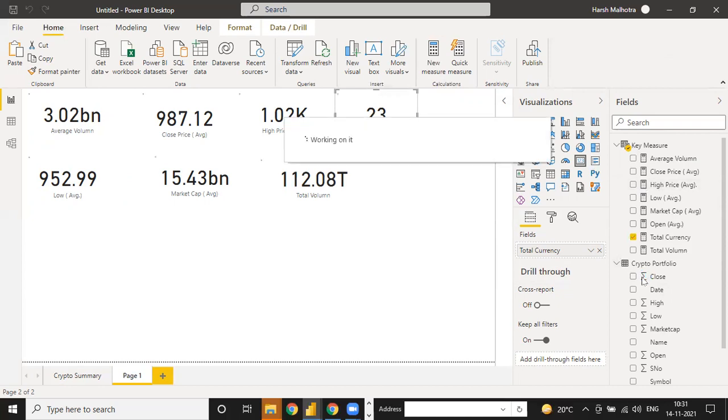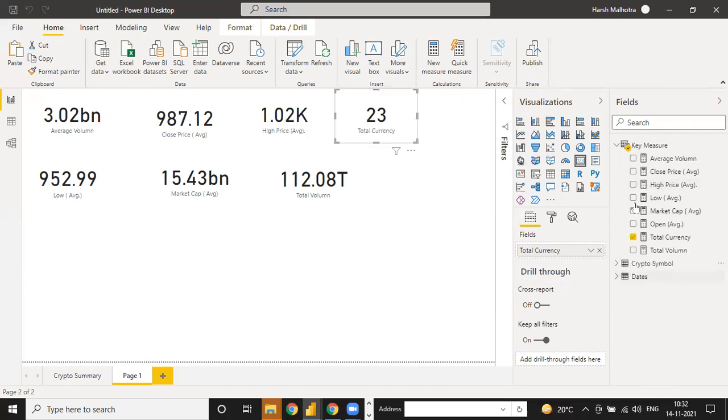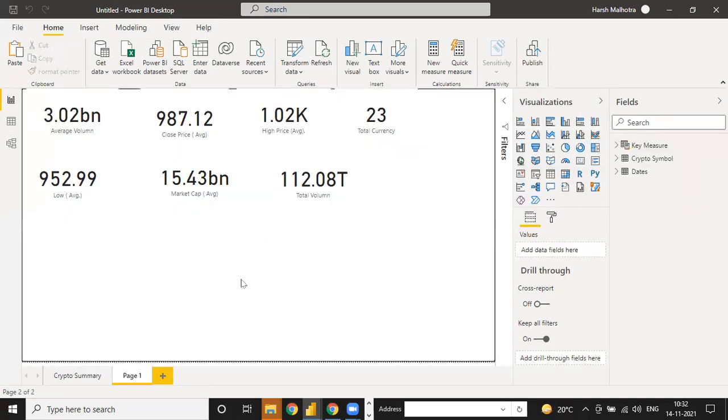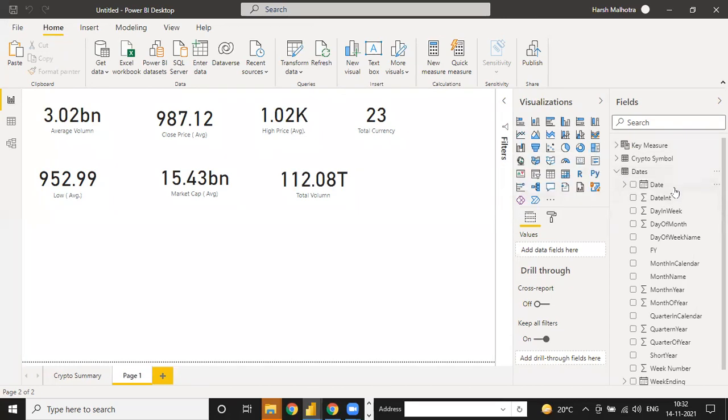And when you hide this column, it means your crypto portfolio table is hidden from your report view, but not from your background view. Key measure, see, all the tables will be there. Only these two, these two, and this column will be hidden, and only from the report view. And same way, suppose I need to analyze, go to this date.